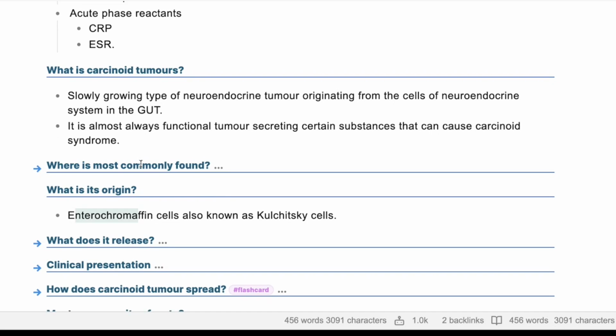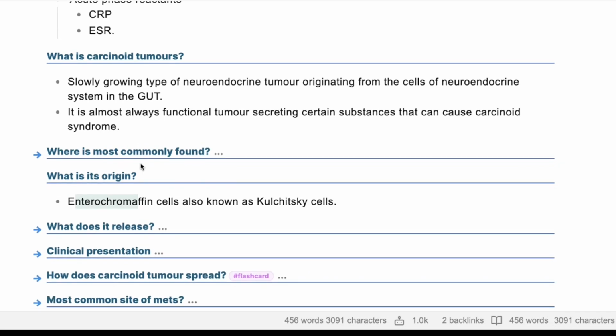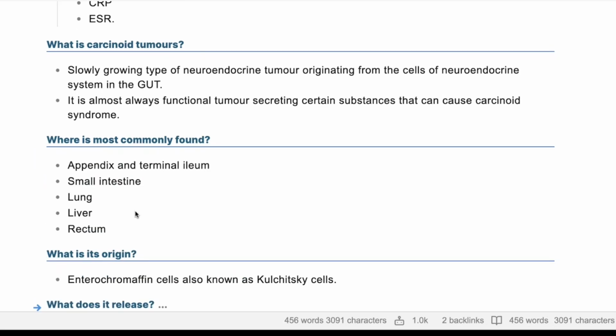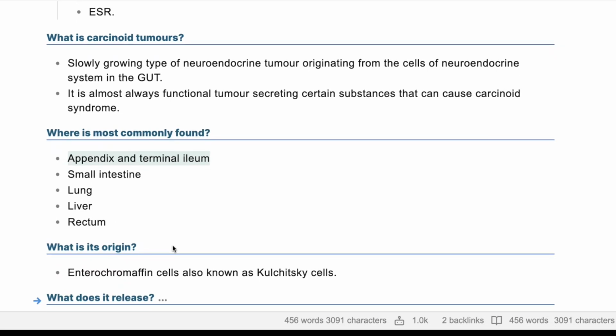The common sites for it? Most commonly found in the GIT, in the small bowel. The first thing you need to mention is terminal ileum and appendix. But it can be found anywhere in the gut. Second, it can be found in the liver. Third, it can be found in the lung as well. These are the main sites that I need to mention. So one is appendix and terminal ileum, the commonest sites of all time. Anywhere in the gut, and then lung and liver.